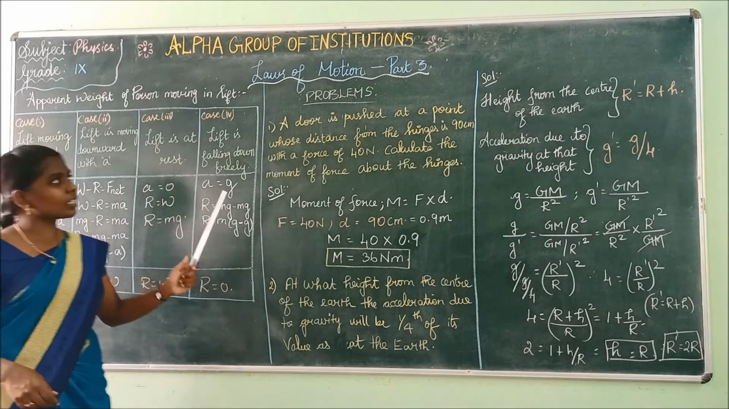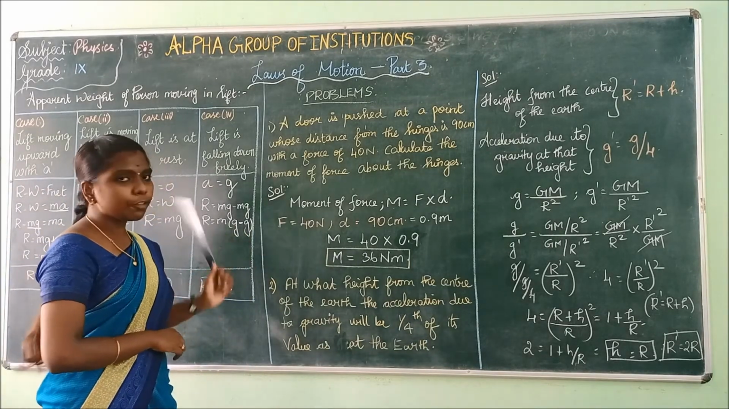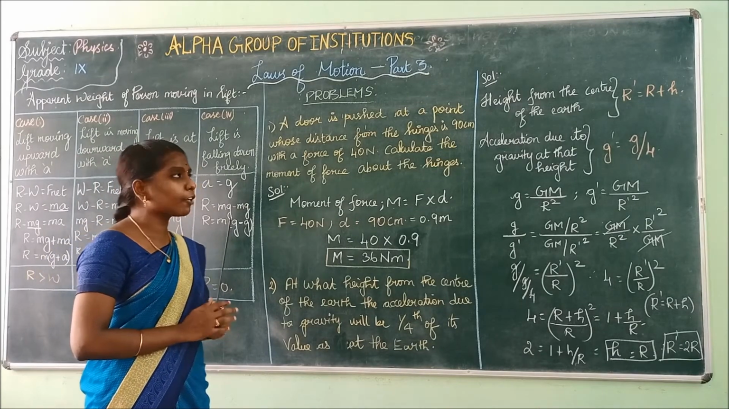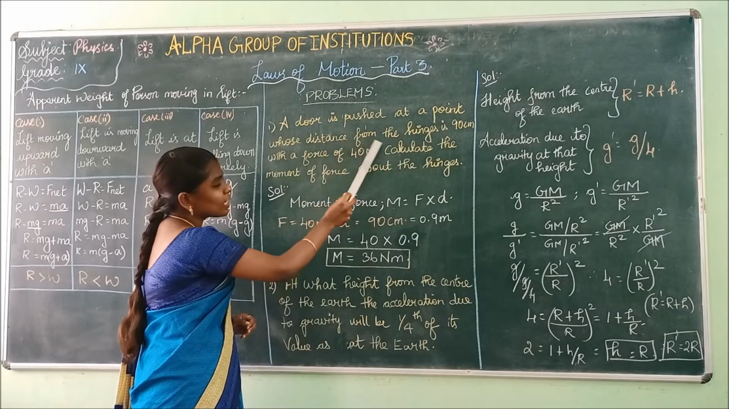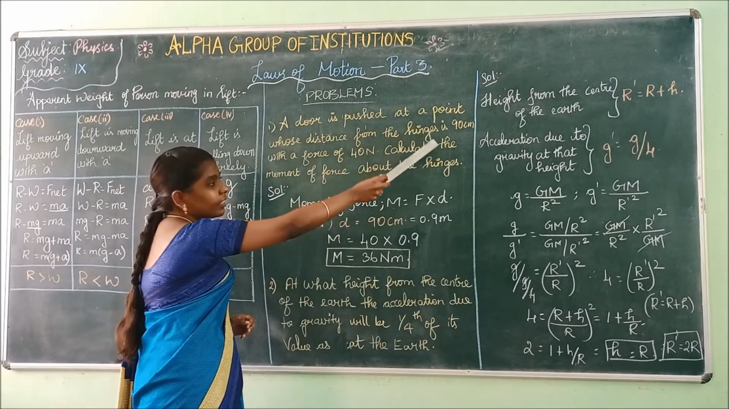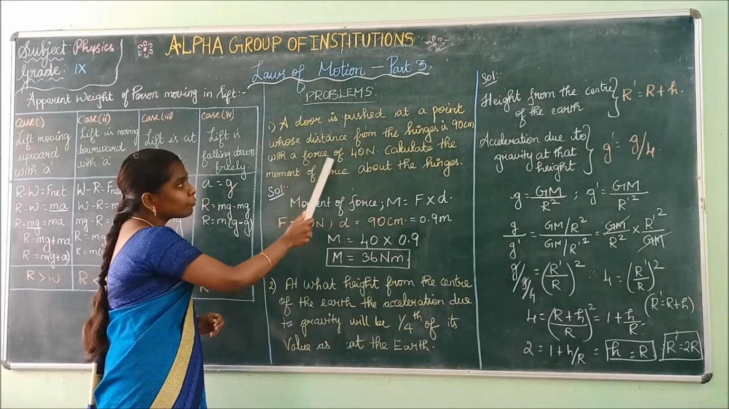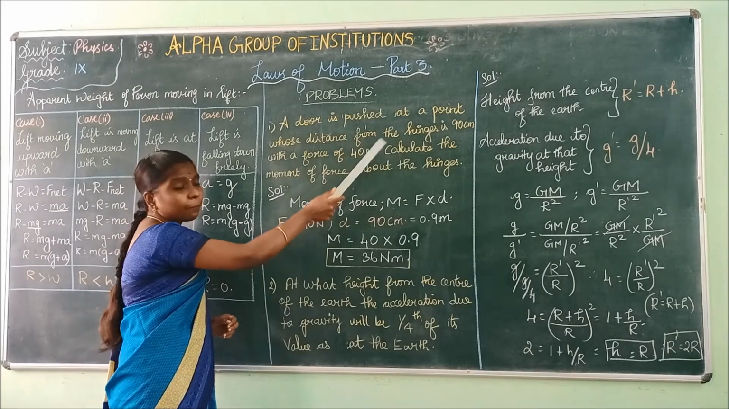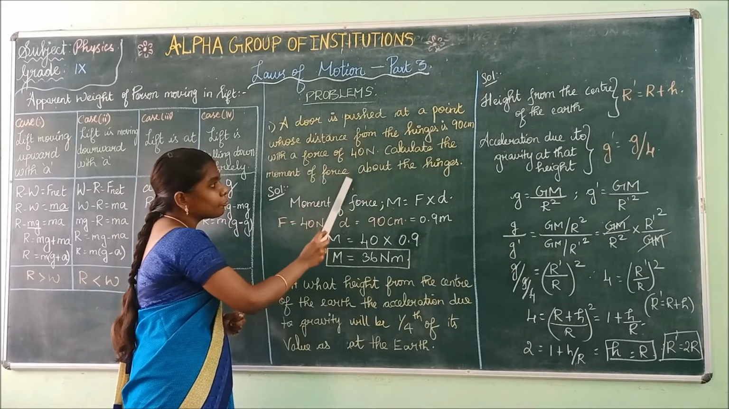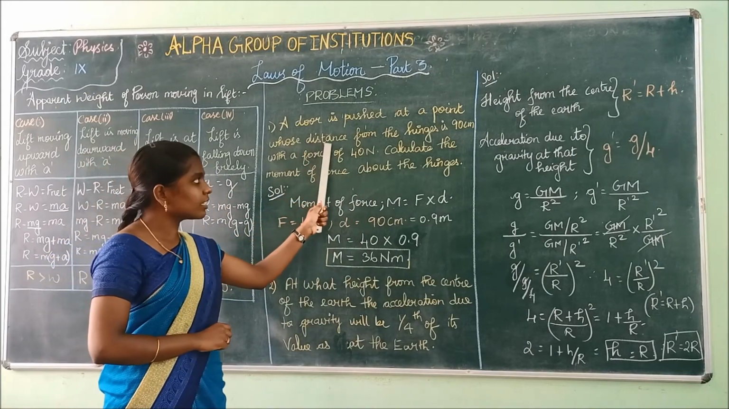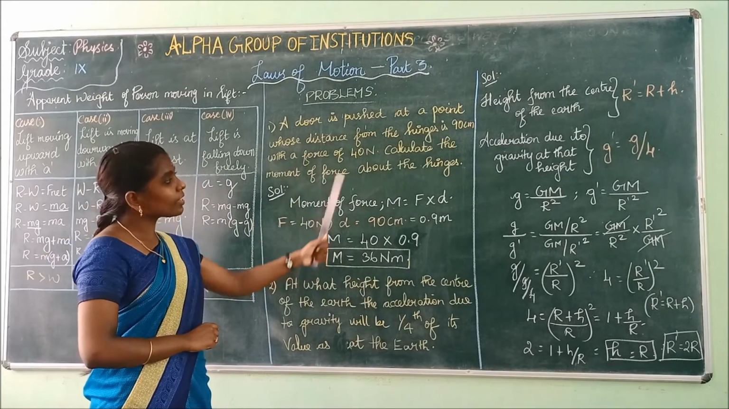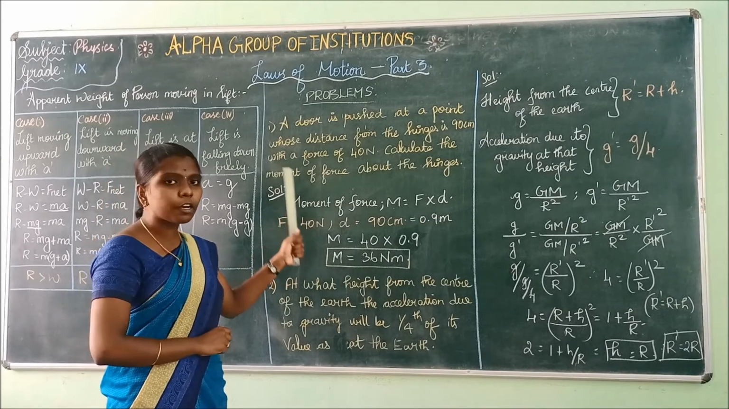Now we shall see the problems. I will read the first problem for you. Listen to it carefully. A door is pushed at a point whose distance from the hinges is 90 centimeter with a force of 40 Newton. Calculate the moment of force about the hinges. They have given us the distance and force. They are asking us to calculate the moment of force.